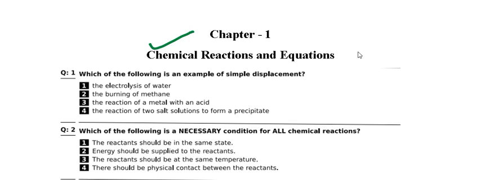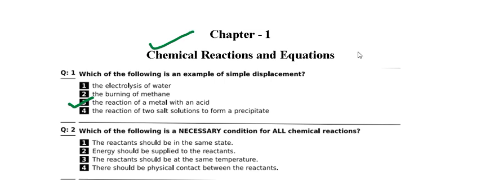Right? So how can we analyze your mind and how much you have adapted the content which you have learned. So we go through what should be the answer for this question. I will go with three. The reaction of metal with an acid. Which of the following is an example of simple displacement? The reaction of metal with an acid.